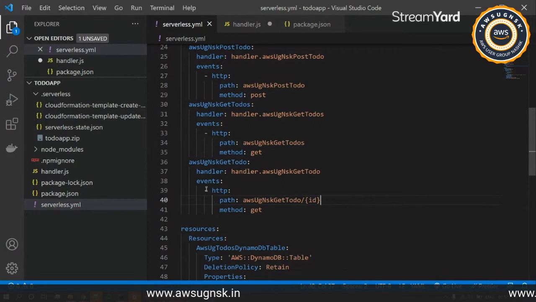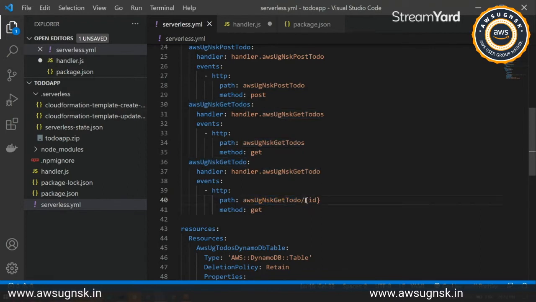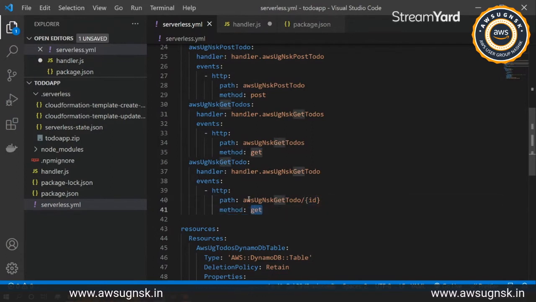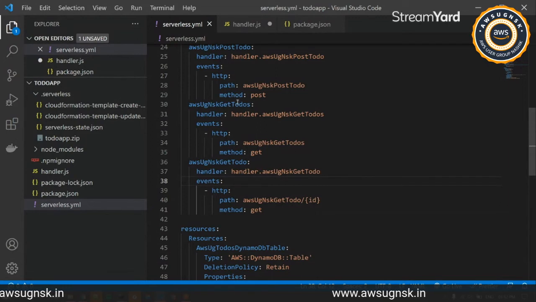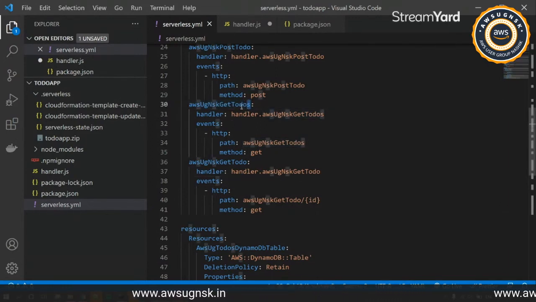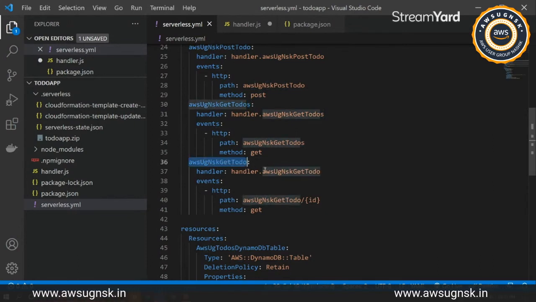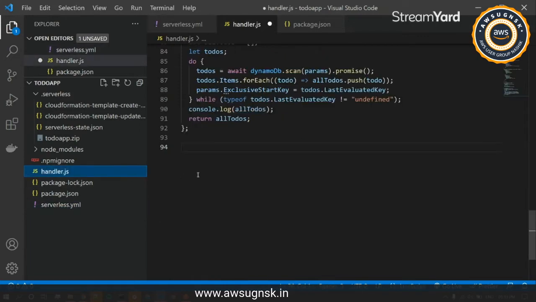So to define it under our serverless.yaml file, we have a URL parameter under this, so we define it as this: the API name, slash, and the dynamic parameter that you have to pass on, and the HTTP method will remain just the same. Just to mention here, get to-dos returns multiple ones that we have just written, and this one will just return a single to-do from the DynamoDB table.